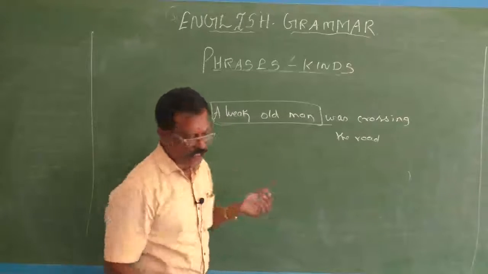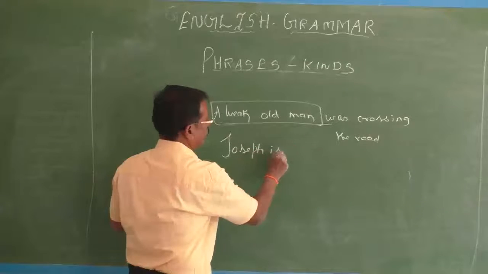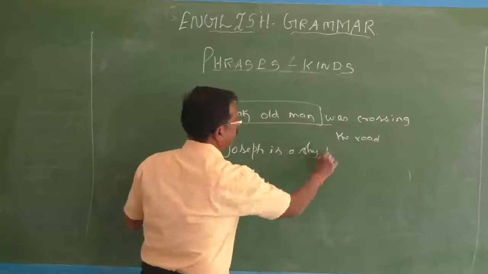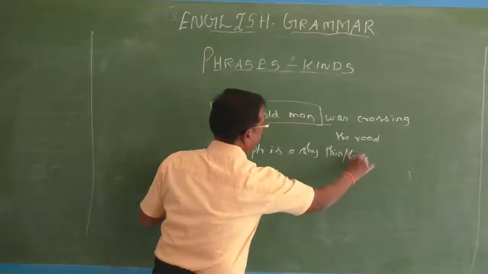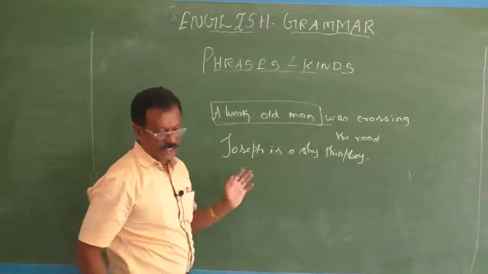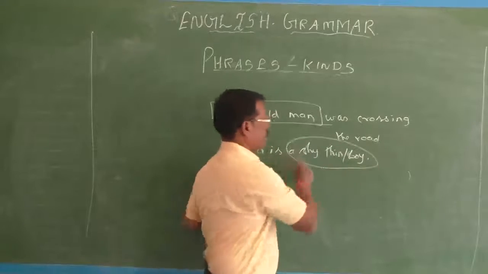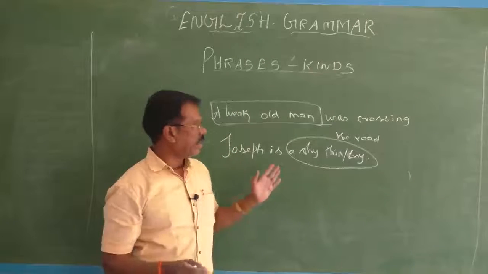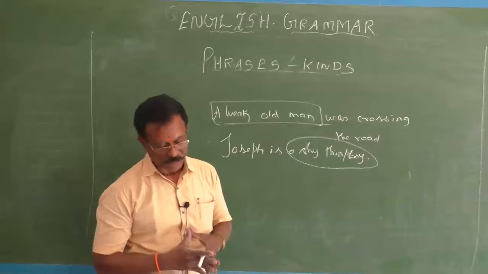Joseph is a shy thin boy. For example, Joseph is a shy thin boy. See, Joseph is a shy thin boy. Here, a shy thin boy is an adjective phrase. It is used in the predicate part of a sentence. Therefore, it is used predicatively.